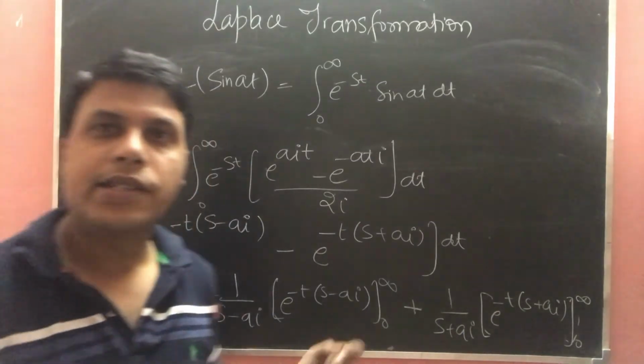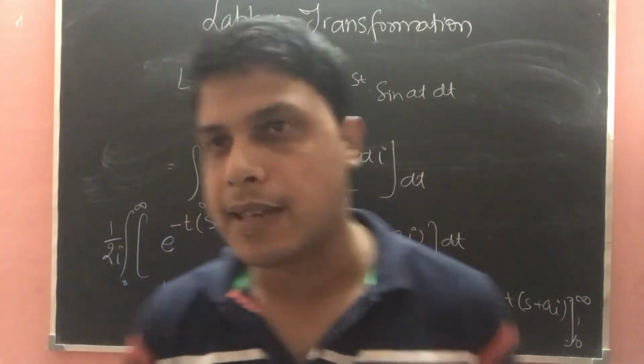I hope this integration is also clear to you. Let's move to the next step.